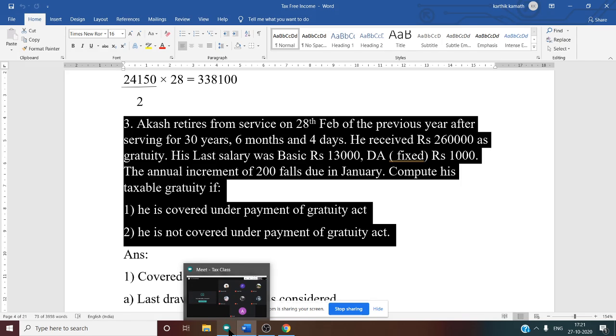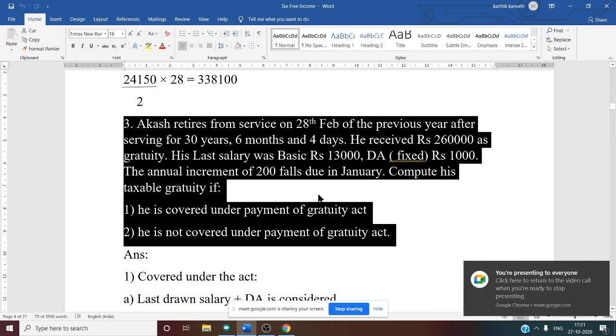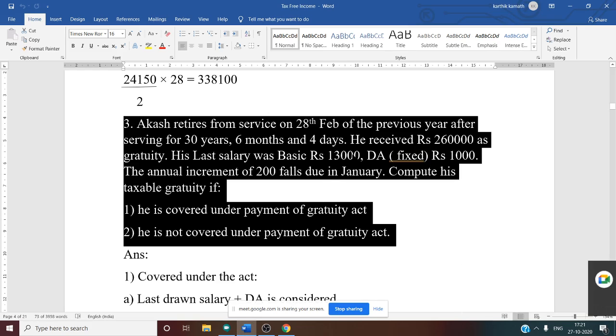Yes, it's included. Why? Because the increment falls due in January, and this last drawn salary is given for the month of February. That is why it is already included. The annual increment is already included. DA is fixed at 1000.